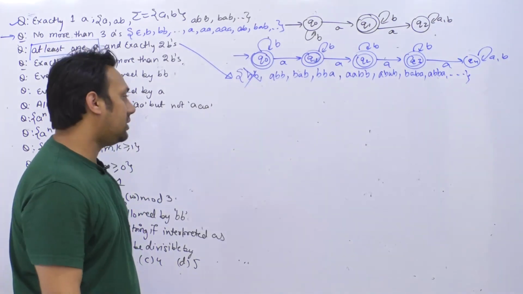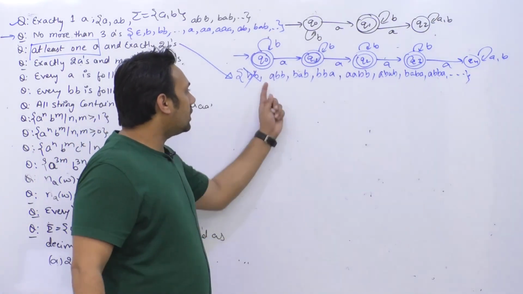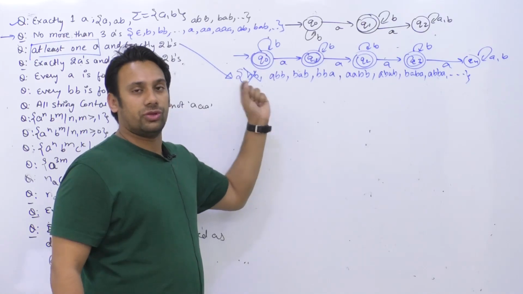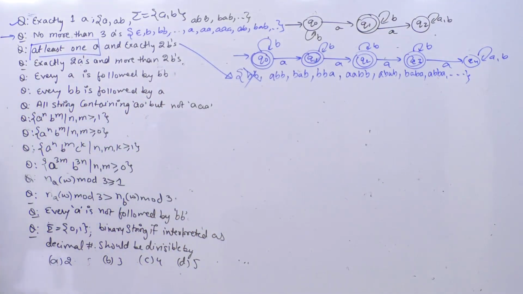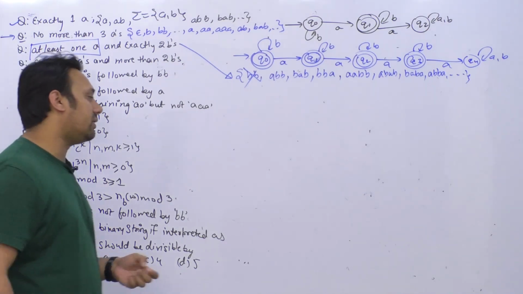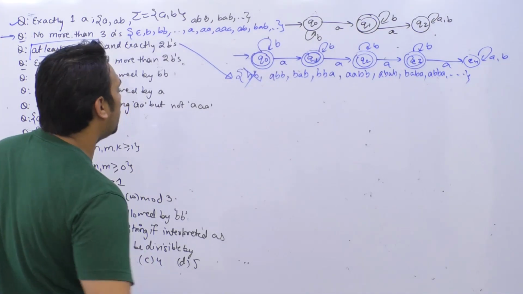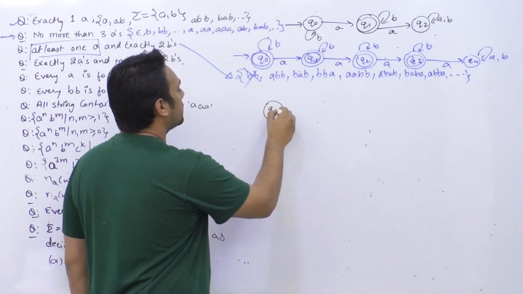ये जो string है ये accept नहीं हो सकती. Okay, so what we have to make sure is this A can come anywhere and these B are exactly 2. So जो A है वो कहीं पर भी हो सकता है, एक मिडल में भी हो सकता है, बीच में भी हो सकता है और एंड में भी हो सकता है. Anywhere you can have B's. Okay. तो इस प्रॉब्लम को कैसे टैकल करेंगे? How can you tackle the problem? So this is your initial state. Let us suppose this is Q0.